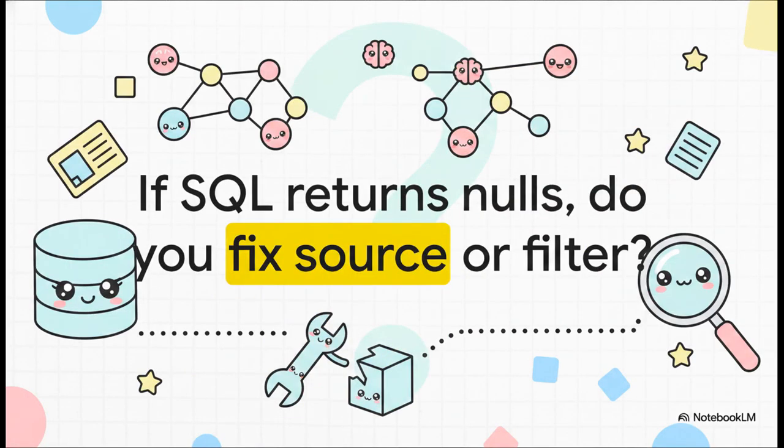Before we wrap up, I'm going to leave you with one final technical scenario straight from the Senior Data Blueprint. If your SQL query returns null values, do you fix the source data or do you apply a filter? Think about data integrity. Think about the neural network itself. What is the true senior data method here?